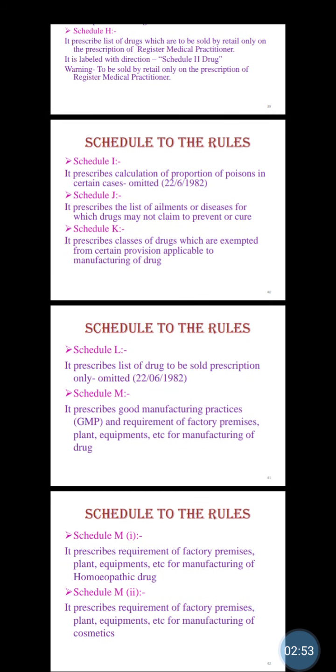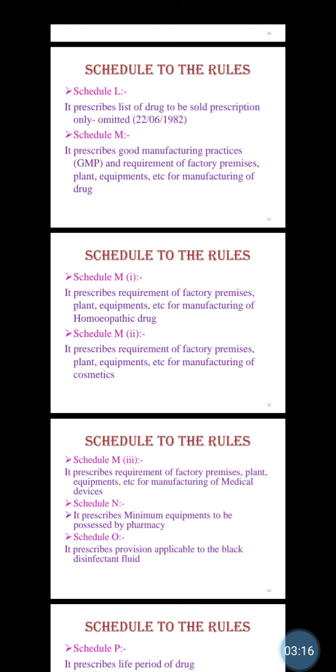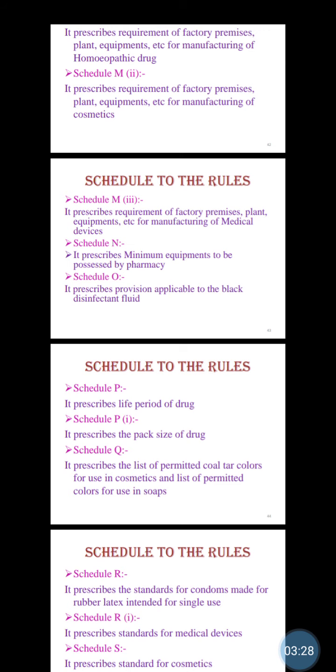Then Schedule K prescribes classes of drugs which are exempted from certain provisions applicable to the manufacturing of a drug. Then Schedule L is also omitted. Schedule M, very important, prescribes good manufacturing practice, GMP, and requirements of factory premises, plant, equipment, etc. for manufacturing of a drug. In that, Schedule M1 is for manufacturing of homeopathic drugs, M2 for manufacturing of cosmetics, and M3 for manufacturing of medical devices. Then you will also see Schedule N, which prescribes the minimum equipment for the pharmacy.